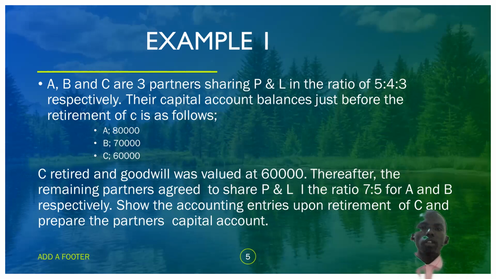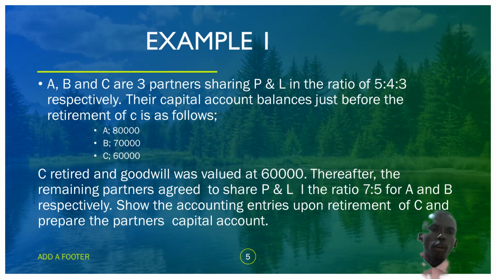So he is sharing 5 out of 12. B is sharing 4 out of 12, and C is sharing 3 out of 12. The capital account balances just before the retirement of C are as follows: A had a capital account of 80,000, B had 70,000, and C had 60,000.